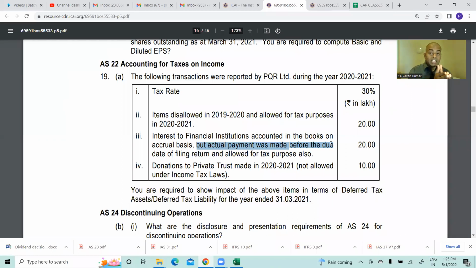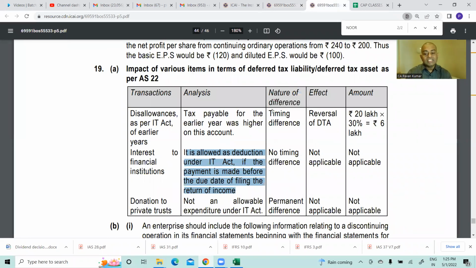On the date of the balance sheet you have not paid the interest; interest is accrued but unpaid. But before the date of filing return you have paid, so it is allowed. So there is no difference between accounting and taxation for this 20. But here there is a difference. In one year it is disallowed, in the next year it is allowed. So only the first one has a timing difference.